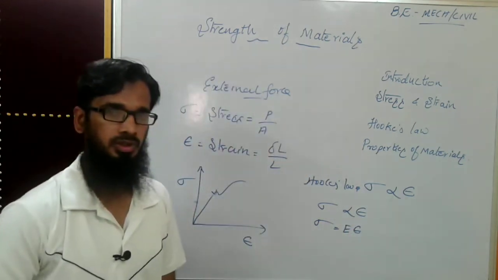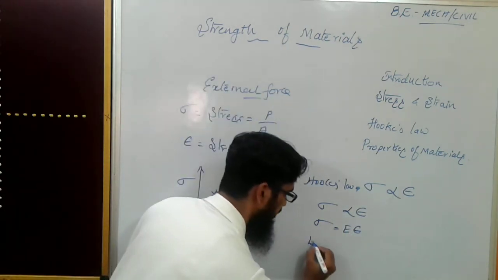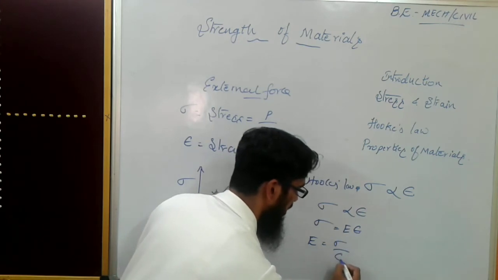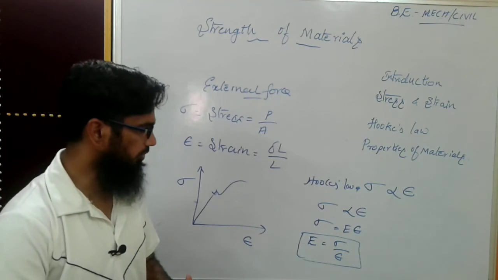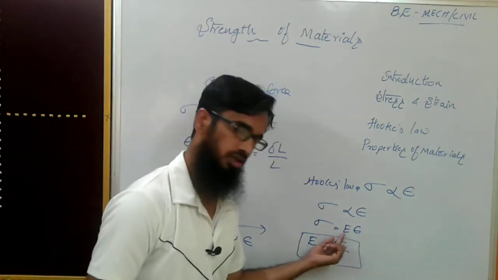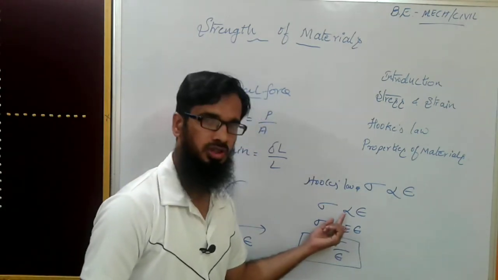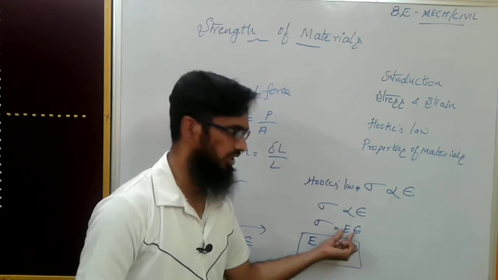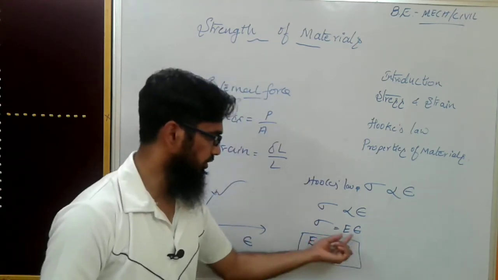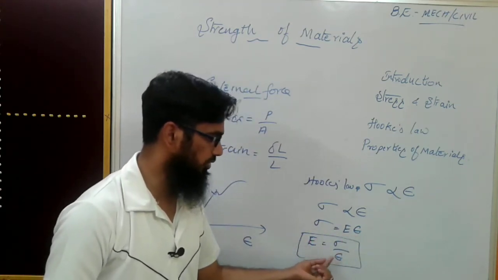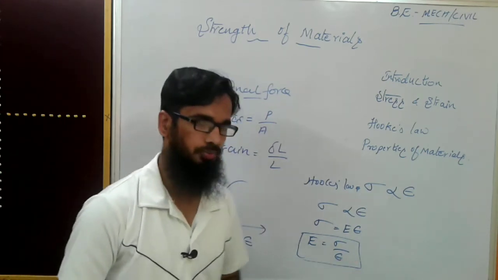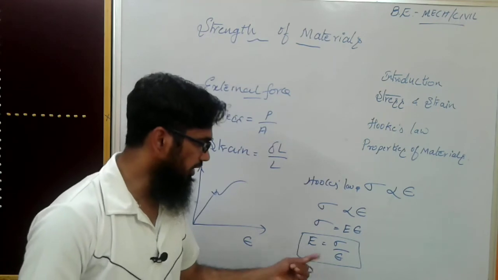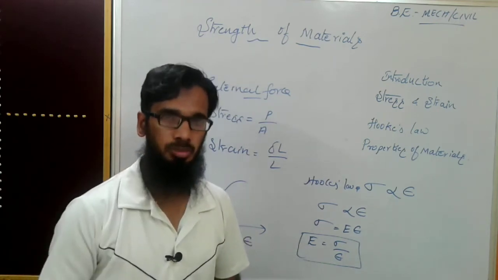I have taken capital E here because it replaces the proportionality constant. Now, cross multiplying epsilon to the other side, I get capital E equals sigma by epsilon. This E indicates Young's modulus.